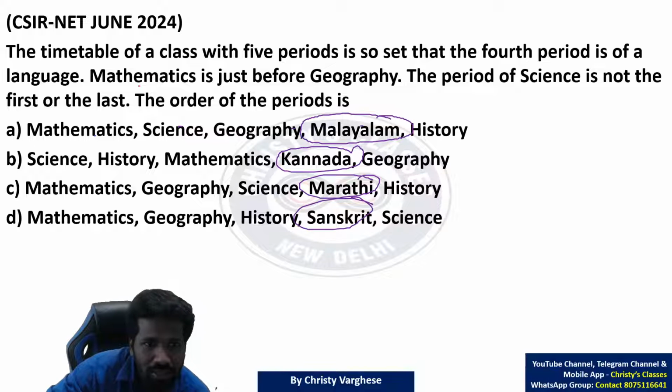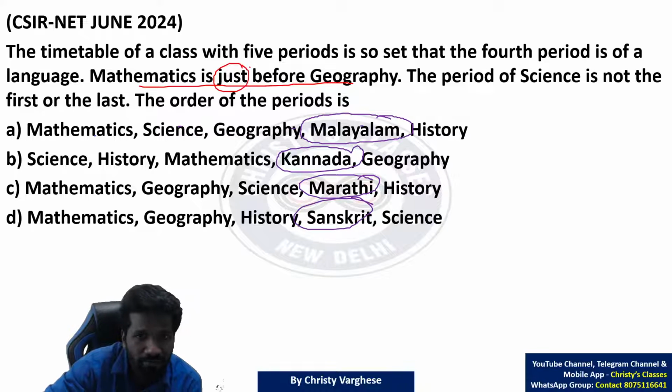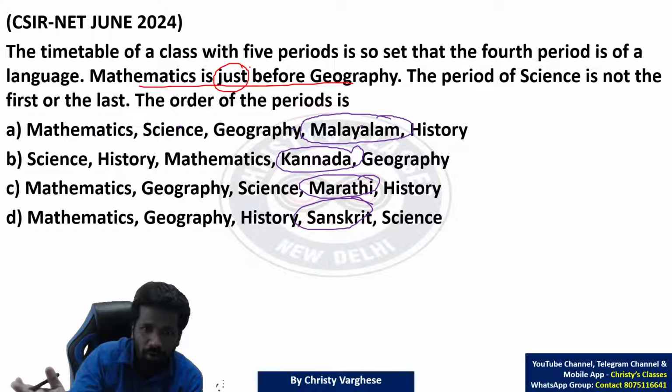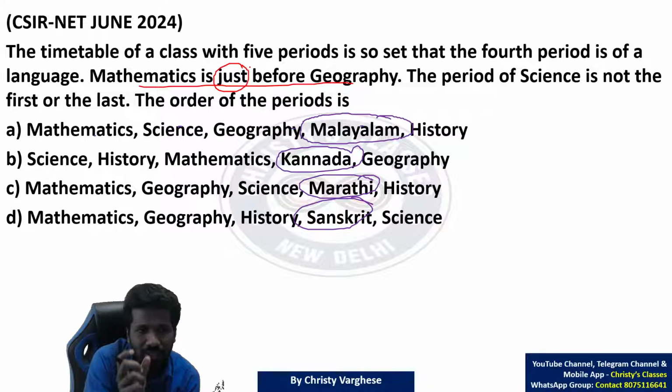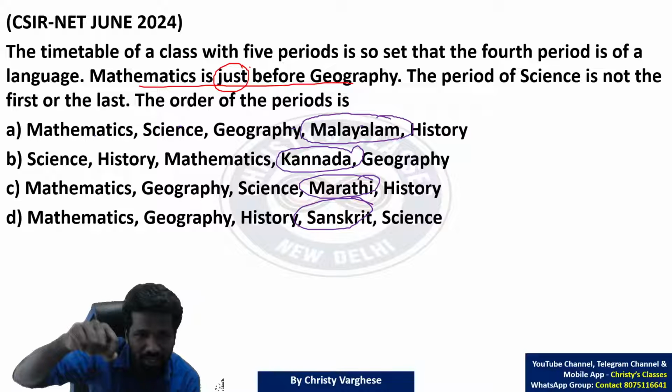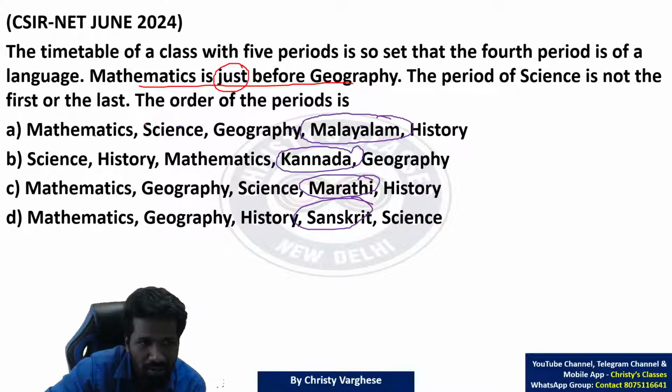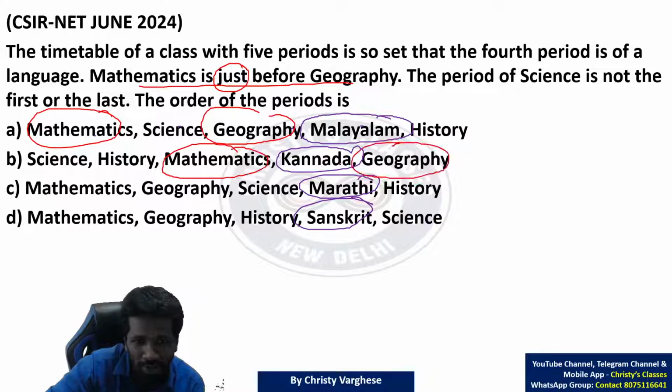So mathematics is just before, and before and just before are different. Before means it can be anywhere to the left, but just before means they are neighbors. You arrange them, they should be neighbors. Option A, see, mathematics and geography are not neighbors. Option B, mathematics and geography are not neighbors, there is at least one subject in between. So 2 options are eliminated directly.